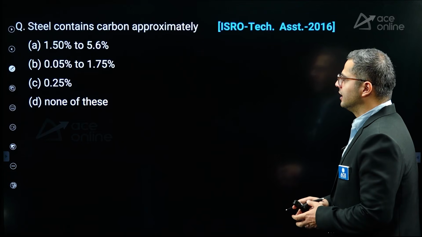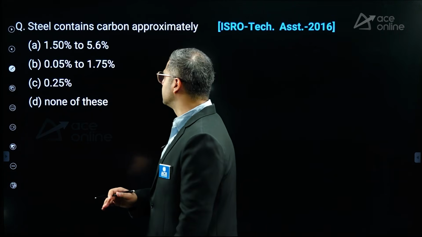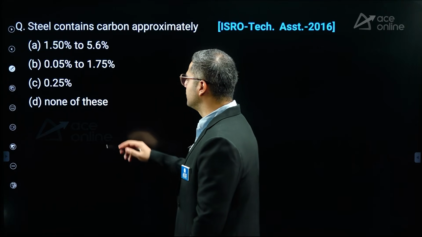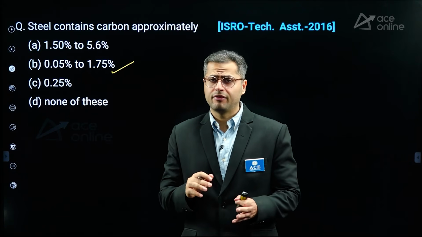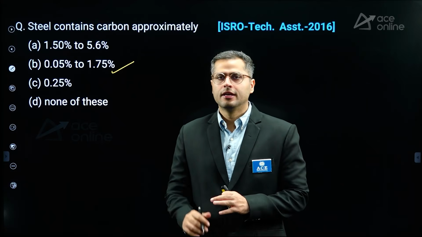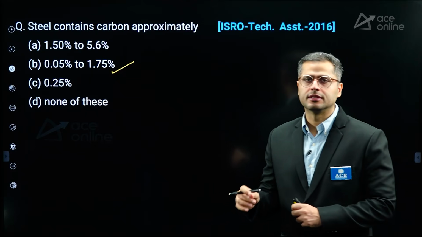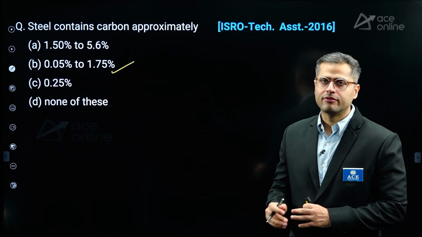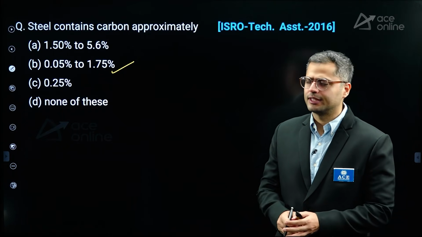Now, let's see the first question over here. What they are saying is steel contains carbon approximately. So steel approximately contains 0.05 to 1.75% of carbon content, if I talk specifically about structural steel, right? When we generally talk about structural steel, the steel which is used for structures, in that we generally vary the carbon content from 0.05 to 1.75% or 1.7%.